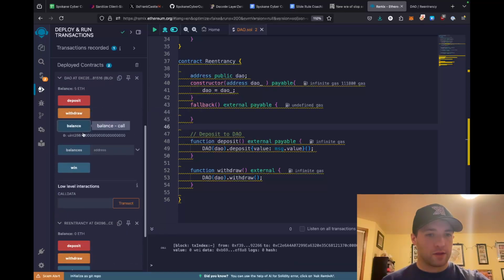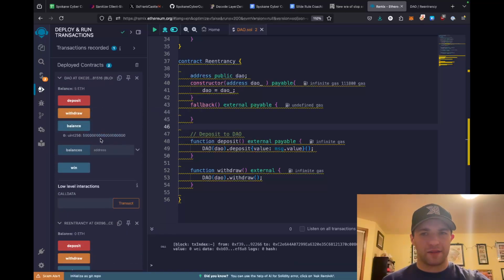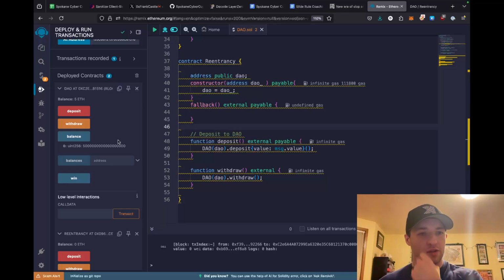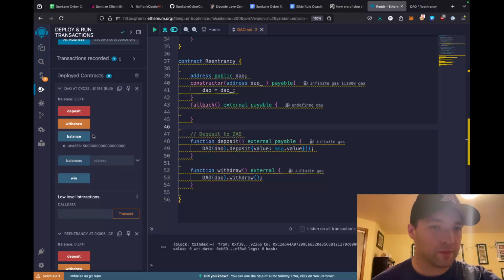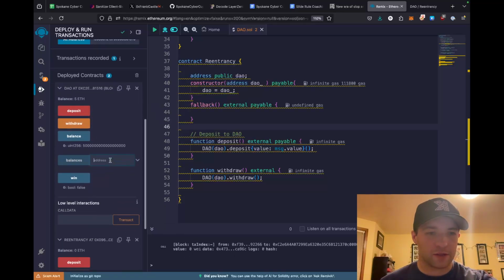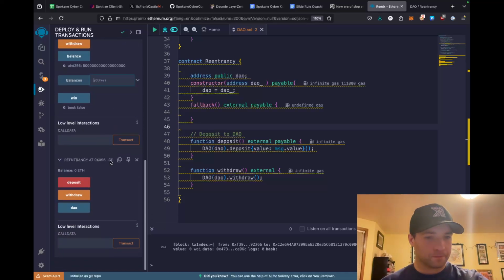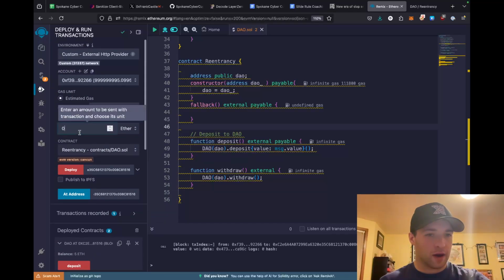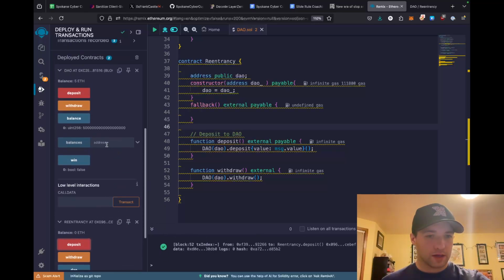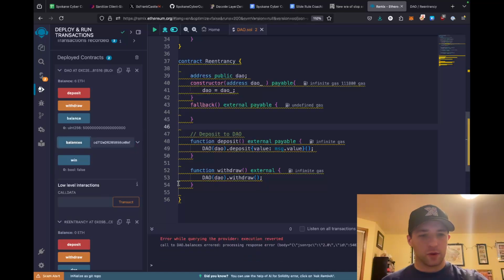Cool, so here we can see the balance is 5 Ether. This is 5 times 10 to the 18th power, I believe. But 1 Ether has several sub-denominations, kind of like how there's dollars and cents in a way. We can check to see if we won. We can look at the balance of a particular address, but it's not super relevant right now. So here, we're going to press deposit, and we're going to deposit a single Ether. So we're going to do deposit. And if we look at the balance of our smart contract address, it doesn't work.